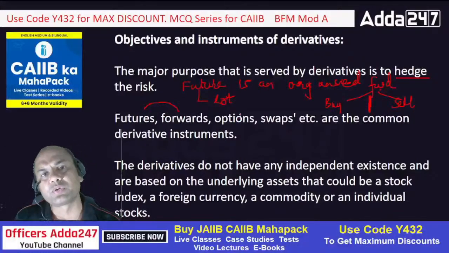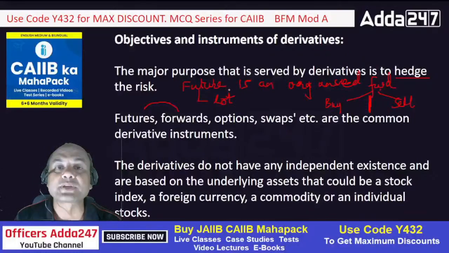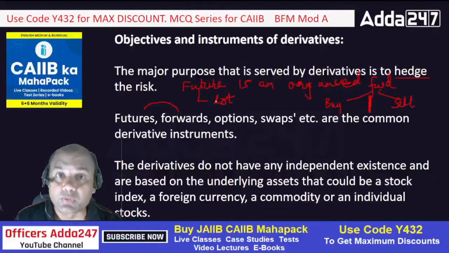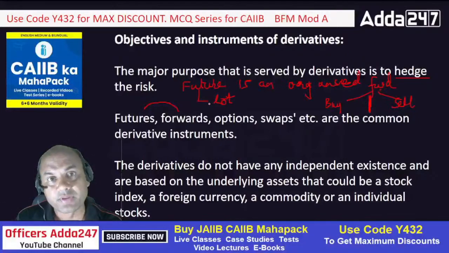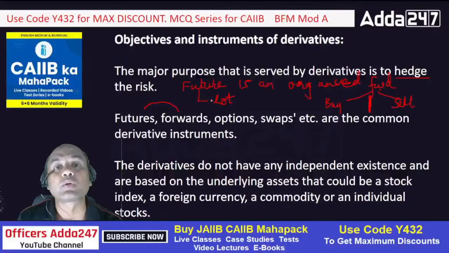Options, I have just now told you, options are of two types. Put option, I told you. Then we have the call option, call or put. Whenever I expect any commodity to go down, I'll buy the put option. Whenever I expect any commodity to go up, I'll buy the call option. Now the difficult part is swaps.